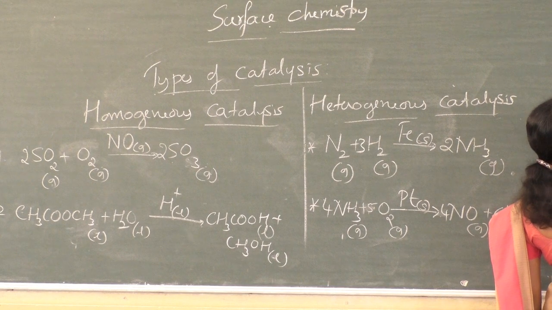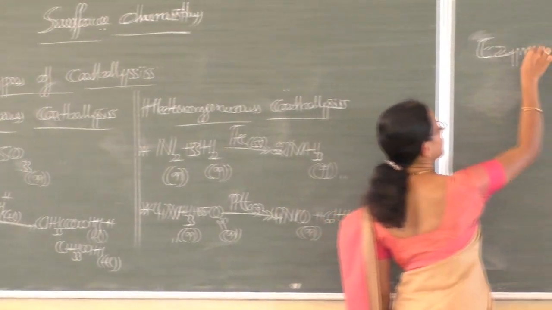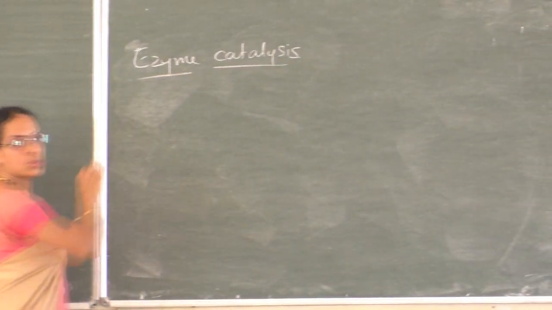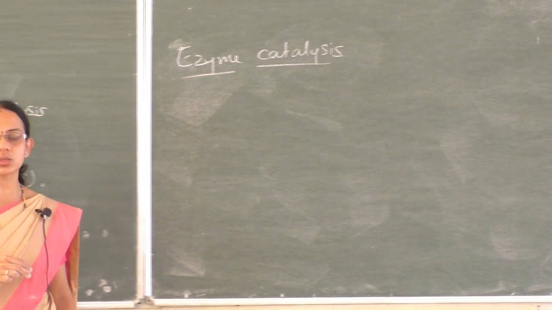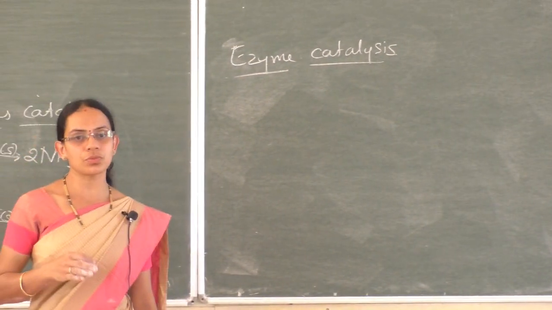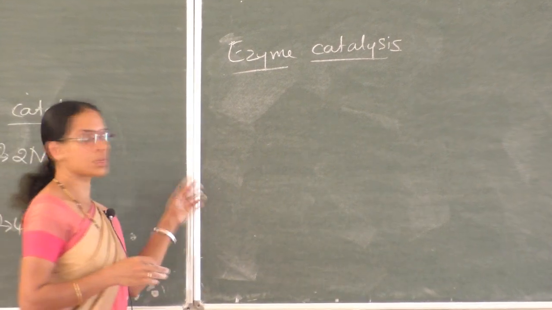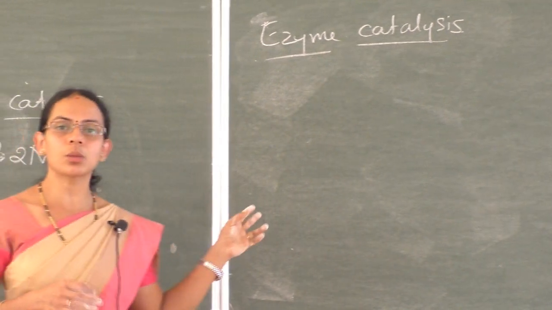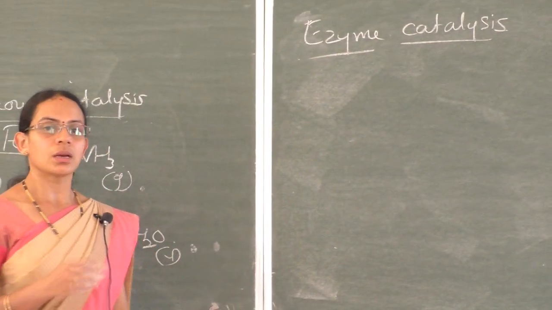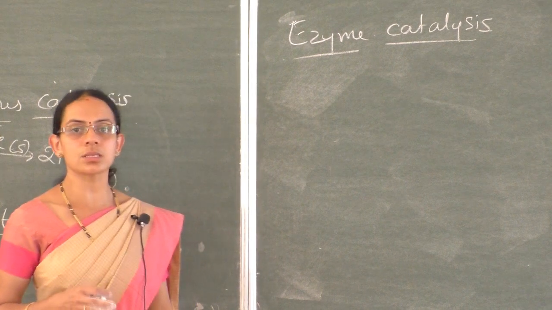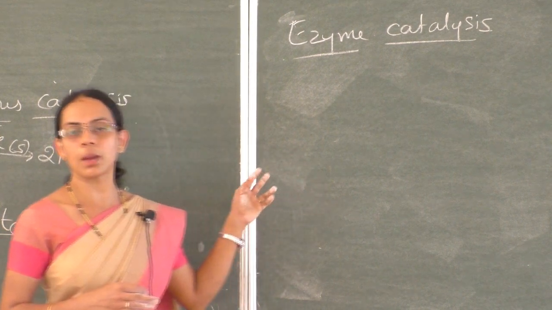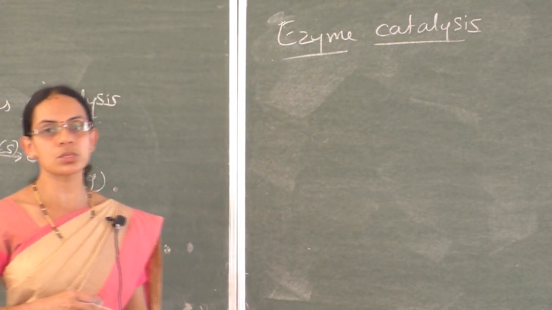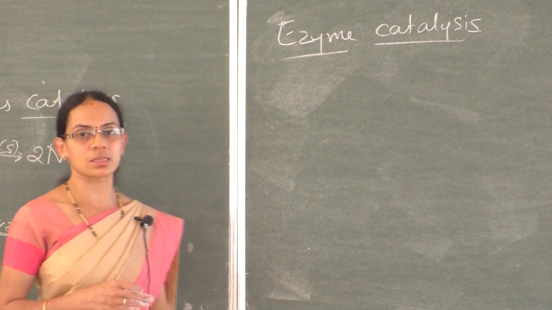And also we have enzyme catalysis. Enzymes are complex nitrogenous compounds present in the bodies of animals and also in plants. Usually the enzymes are proteins of high molecular mass. They catalyze many reactions which sustain the life process in plants and animals. Therefore they are also called biochemical catalysts, and the process is called biochemical catalysis.